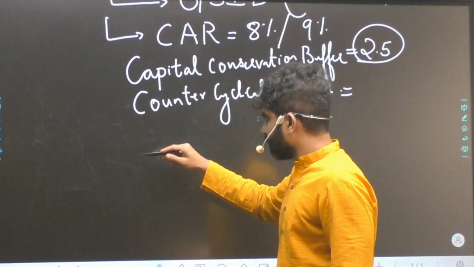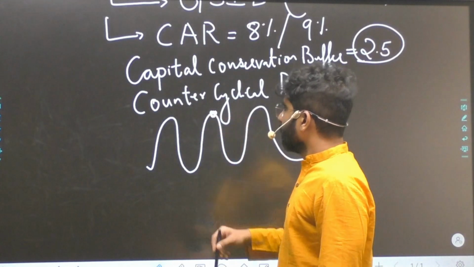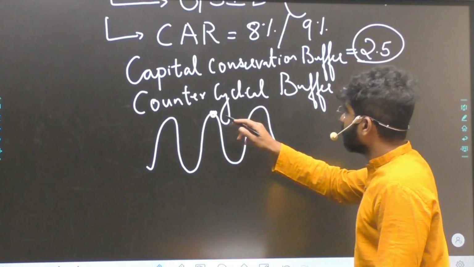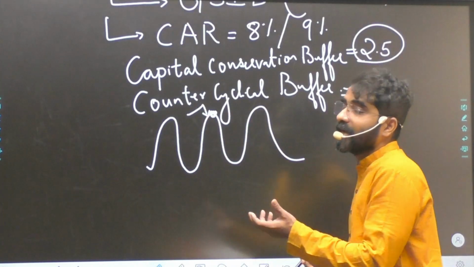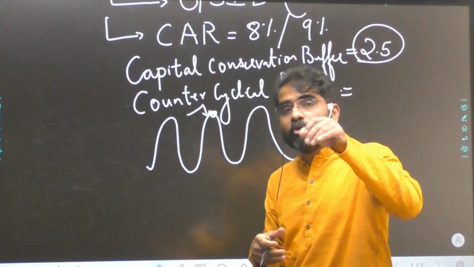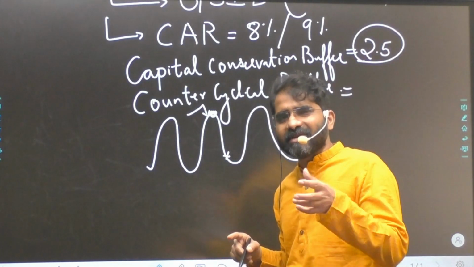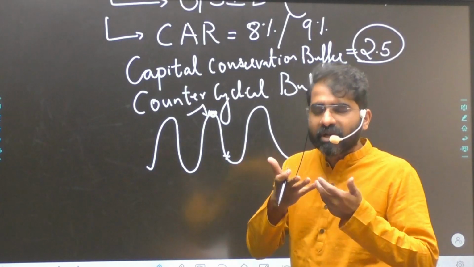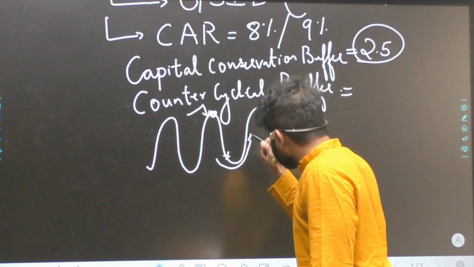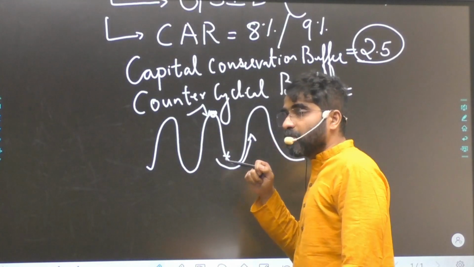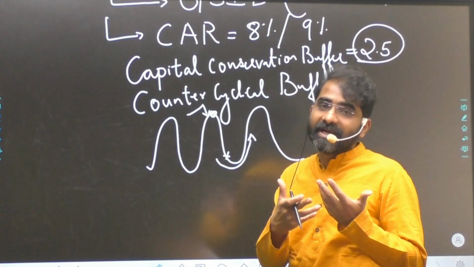Counter-cyclical means the purpose of this buffer is that whenever the economy is doing well, you want banks to maintain a higher buffer, or increased capital, which can be used by the banks when the economy is not doing well. No bank will be interested in giving more loans during the COVID pandemic. But you have to revive the cycle, counter the cycles of the economy. So banks should be in a position to give better loans, and a bank can do so when it has enough capital adequacy ratio.